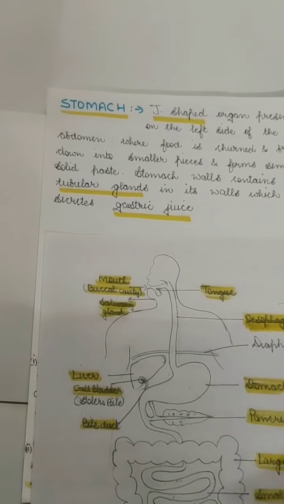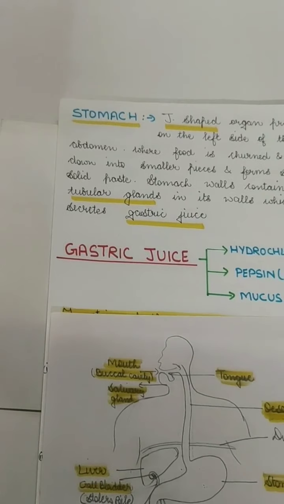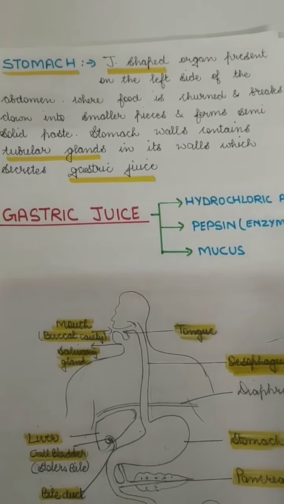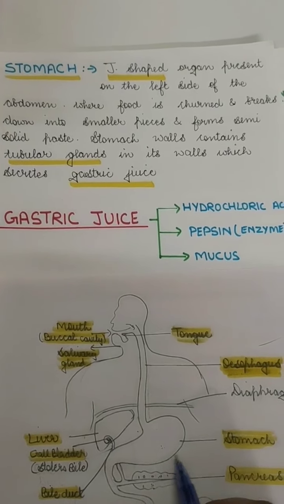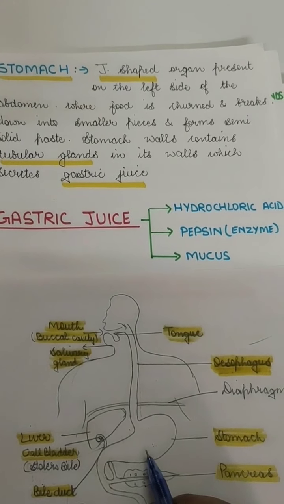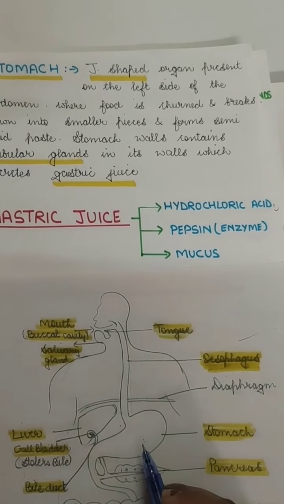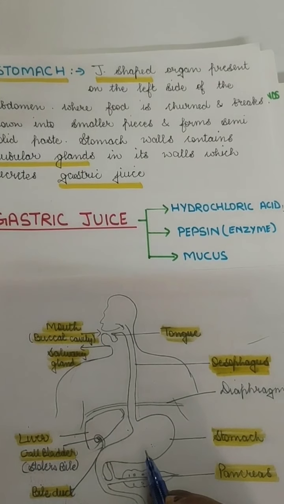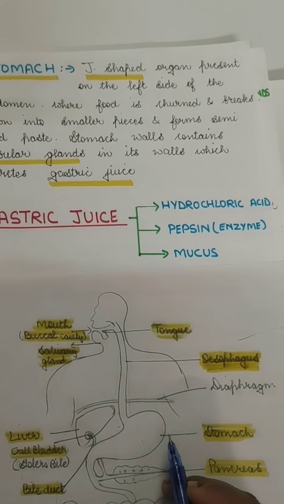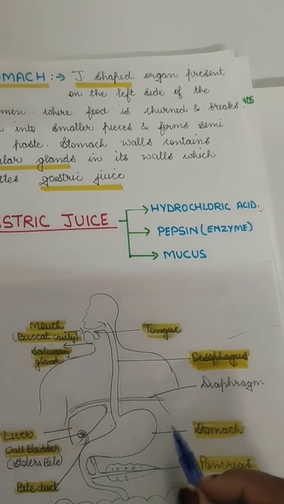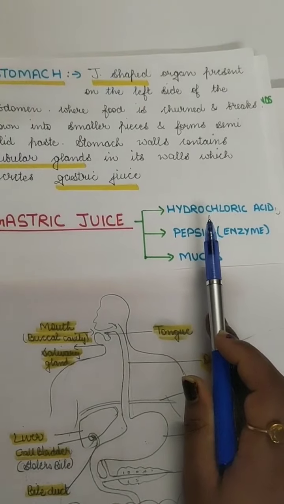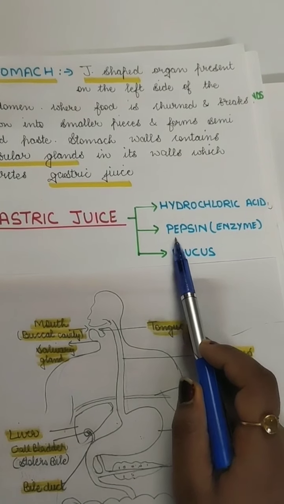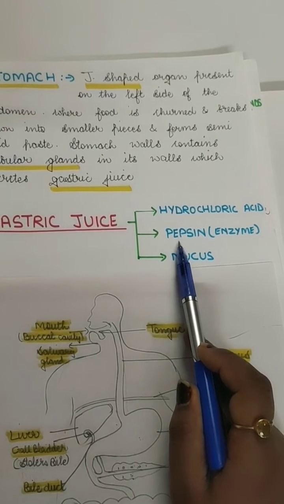With the help of HCl, the pepsin enzyme, which is secreted from the wall of the stomach, breaks the proteins present in the food into amino acids or peptides. Pepsin will not be able to perform its function if there is not an acidic medium.